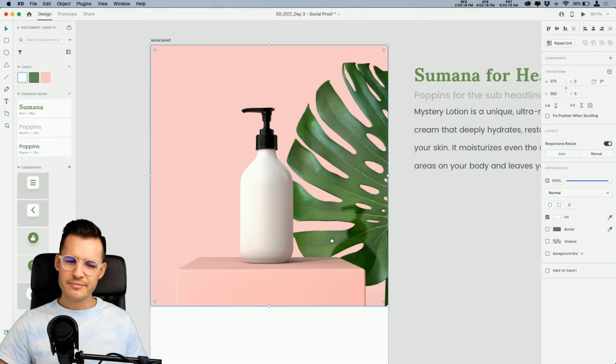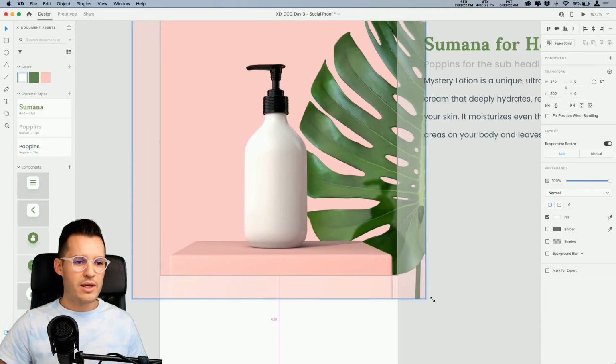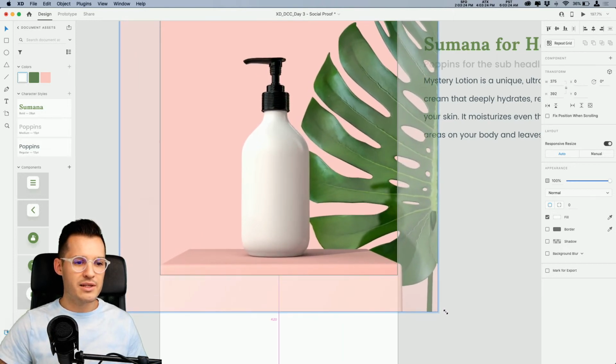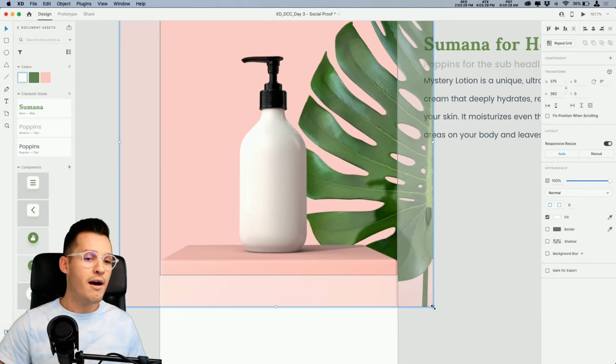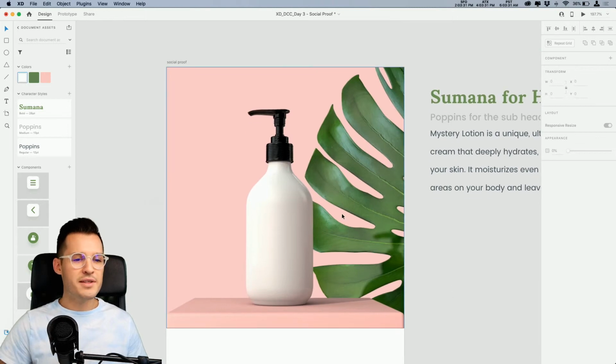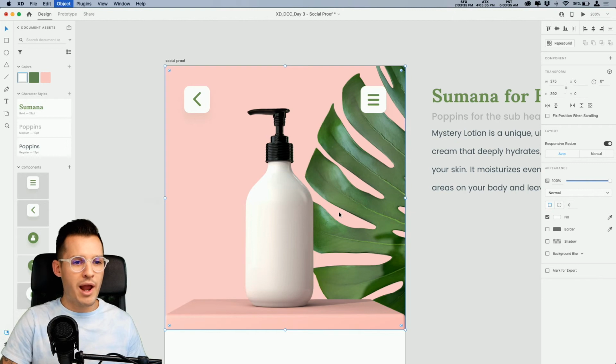What does that mean? That means we can do something really cool, like we can grab the image itself and manipulate the size of it, do all that sort of fun stuff, and it stays within the confines of the mask itself. I have this kind of cool idea. I'm going to make sure that by holding down Command or Control and then left bracket, I bring it behind the buttons that are there.